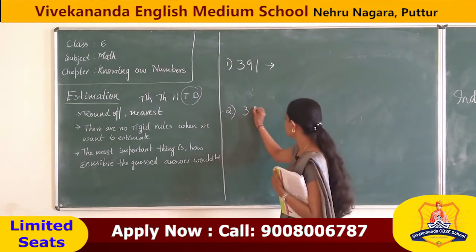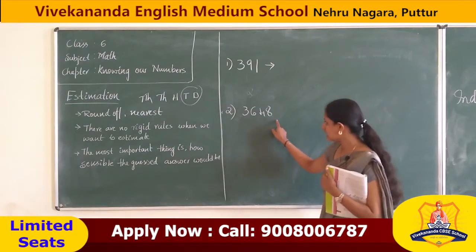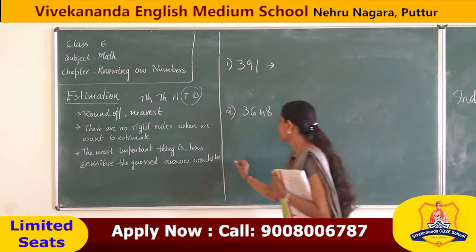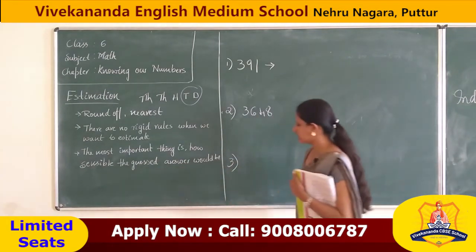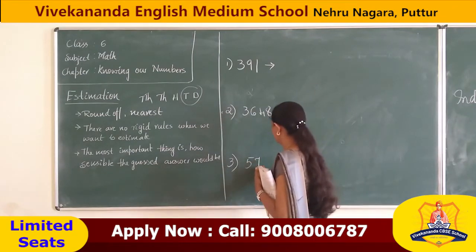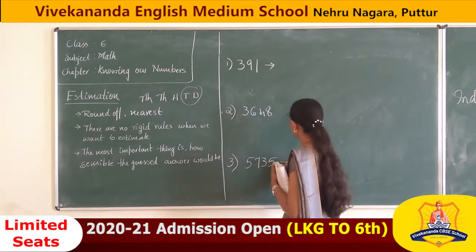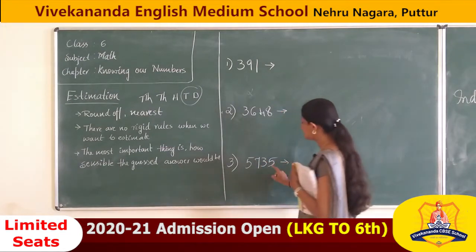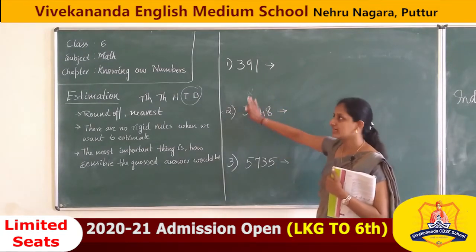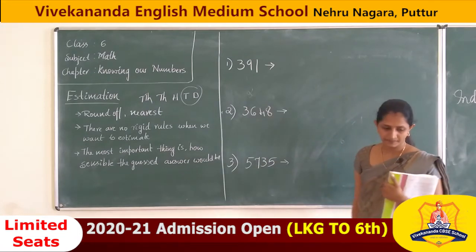Next, this is nearest 10, nearest 100, nearest 1000. Next one, nearest 10. This is 10 and 100. This is 10, 100, 1000. This is only 10.